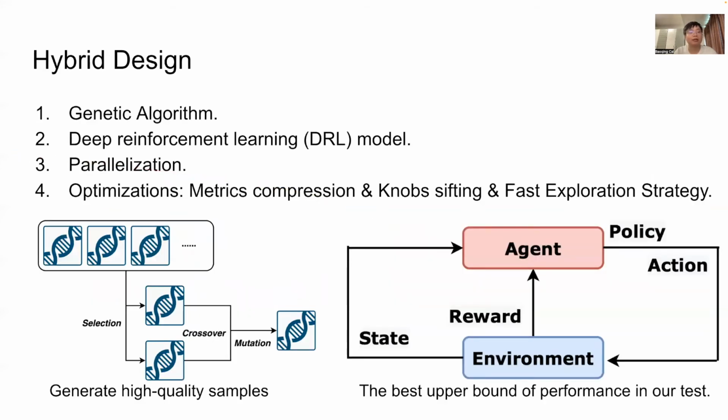Now, let me detail the design of Hunter. It incorporates two learning models consisting of a meta-heuristic algorithm model and a deep reinforcement learning model. Instead of relying on a pre-trained model to warm start deep reinforcement learning, such as DDPG, Hunter employs a genetic algorithm to generate samples for DRL and to reduce the search space with PCA and random forest.